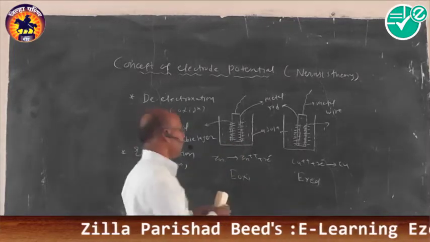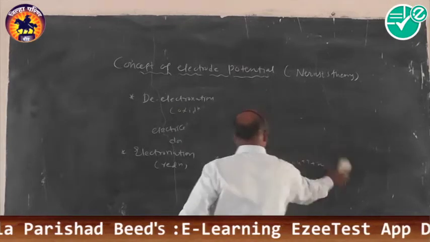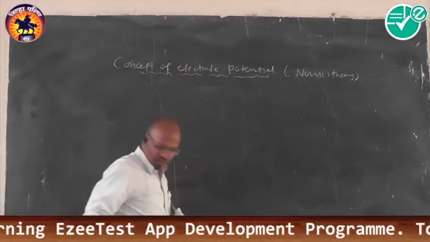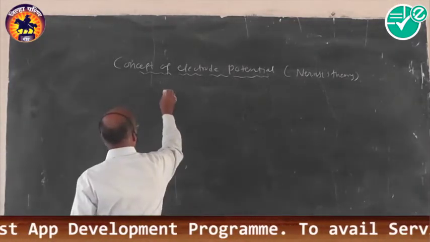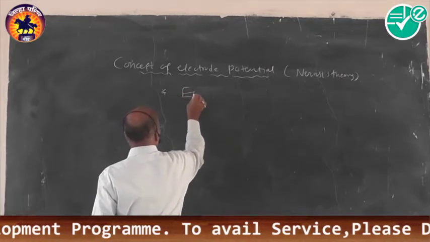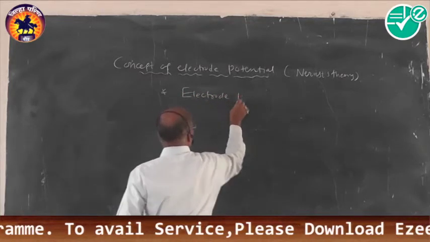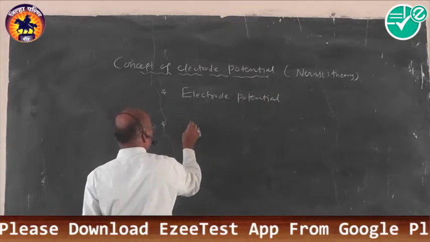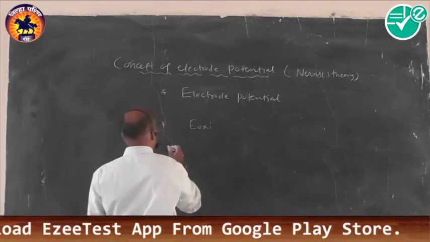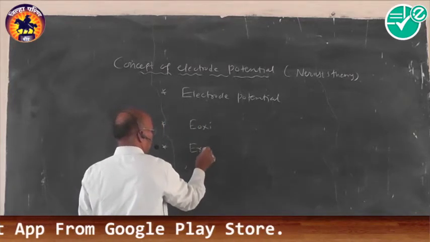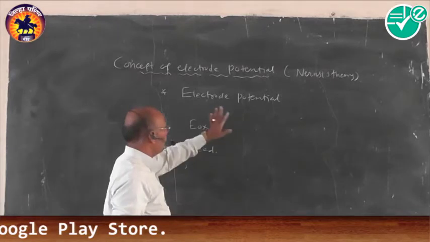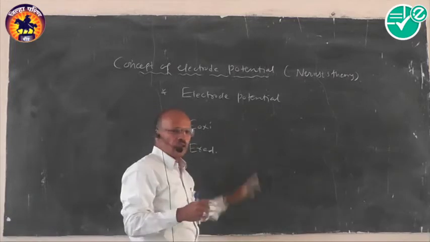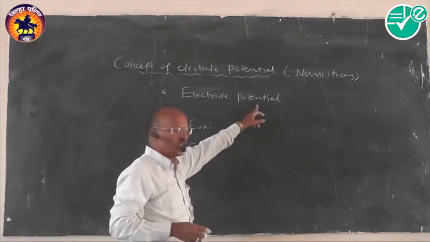Accepted. Now we will explain what is the actual electrode potential, what is the standard electrode potential, and their relationship. We will explain term by term, step by step. So we have to define first the meaning of the electrode potential, first one. Then second term, oxidation potential. Third term, reduction potential. Once these terms are known to us, we can easily define the next terms, like the standard potential. Define the first term, electrode potential.